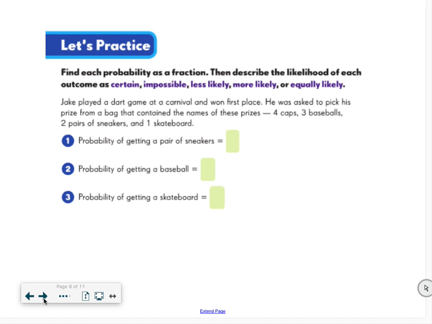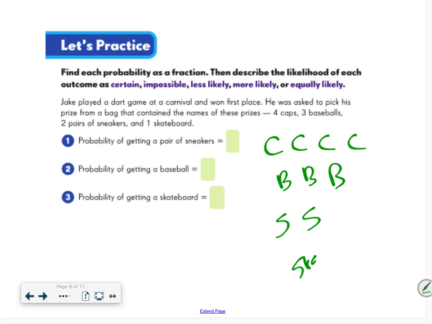Jake played a dart game at a carnival and won first place. He was asked to pick his prize from a bag that contained the names of these prizes. So he has 4 caps, so I'm going to do C, C, C, C, 3 baseballs, baseball, baseball, baseball, 2 sneakers, sneakers, sneakers, and a skateboard. Skateboard. Okay? What's the probability?